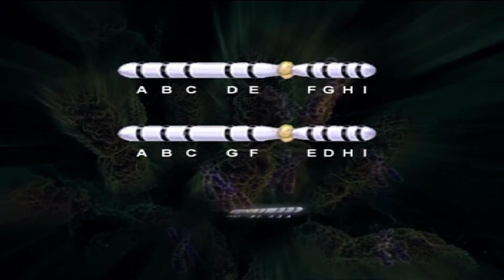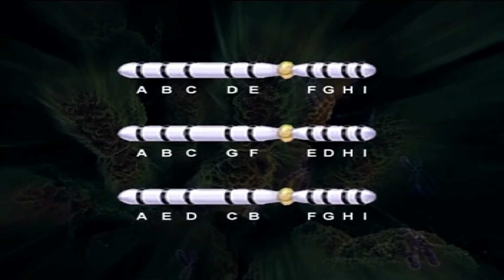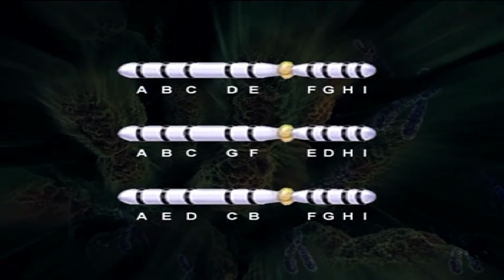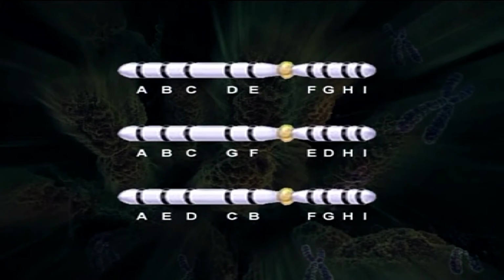Now in case of pericentric inversion, a segment B, C, D, E is broken from the main chromosome, and hereafter it is reunited with the main chromosome, the order of genes is now changed. It is now A, E, D, C, B, F, G, H, I. Finally, we come to the genetic consequences of inversions.